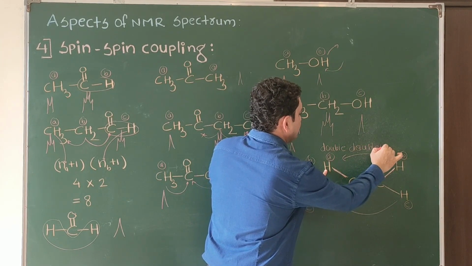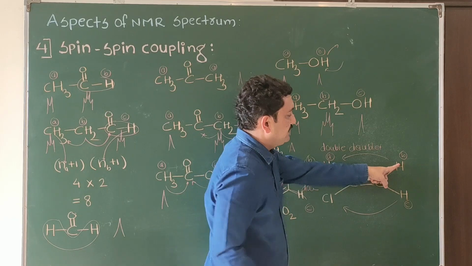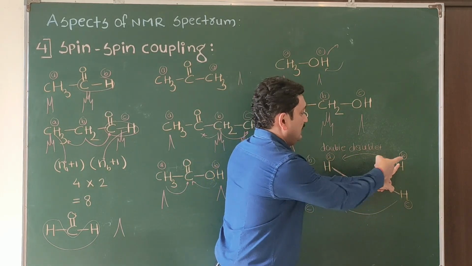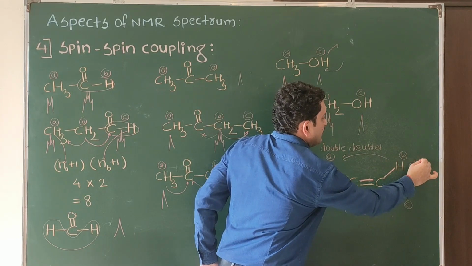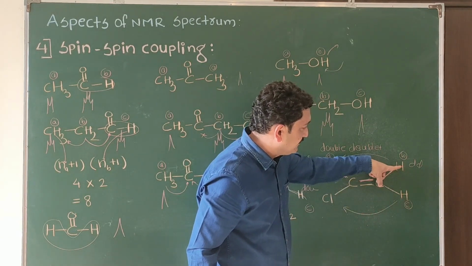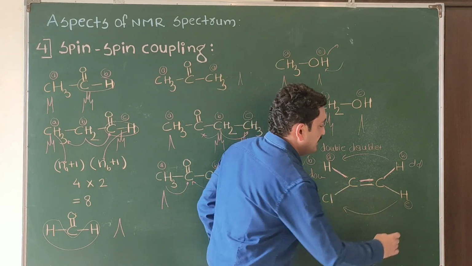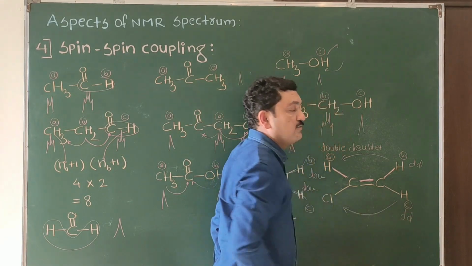Double doublet. Similarly for this one, also we get doublet due to this one, doublet due to this one. So double doublet for this one also. We are also getting for this one, doublet due to this one, doublet due to this one. Again we are getting double doublet for this one.